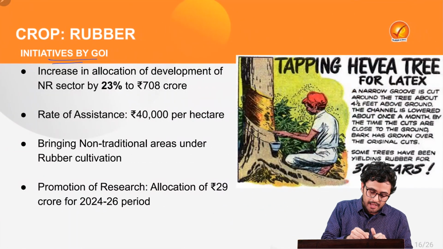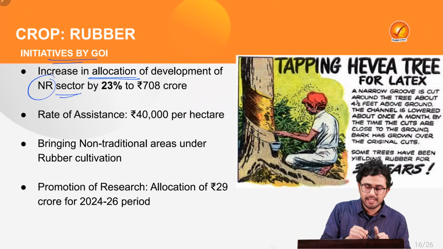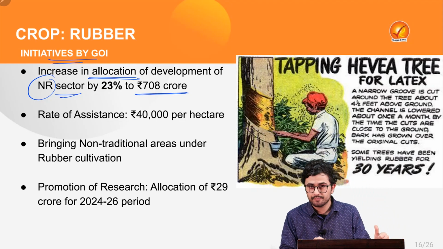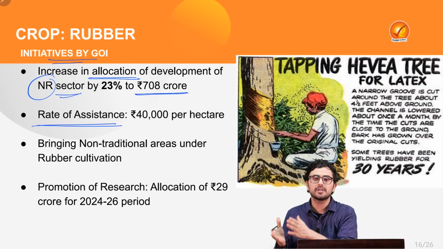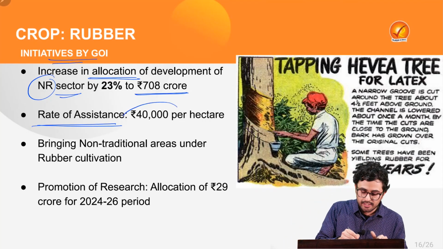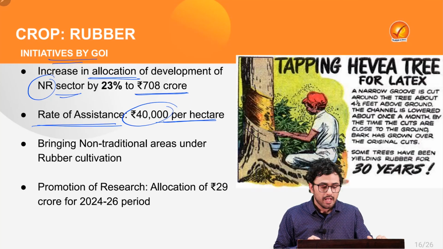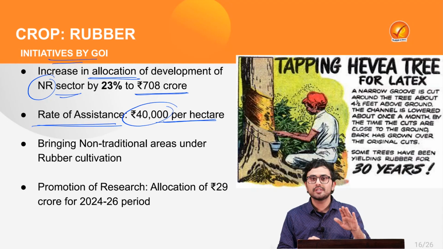For example, it has increased the allocation for the development of natural rubber sector by 23% to 708 crores. Also, the rate of assistance which is provided to the farmers who grow the rubber crop has been increased to 40,000 per hectare from the earlier 20,000. Now, the rationale behind increasing the rate of assistance is that it will cover the production cost which has gone up, and at the same time it will also provide the incentive to farmers to further grow natural rubber.